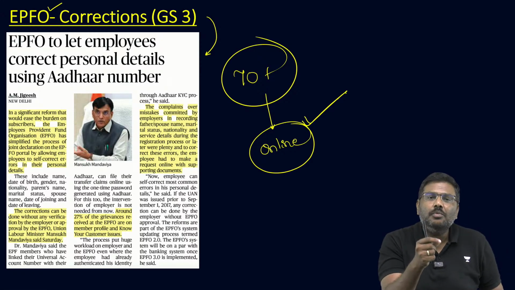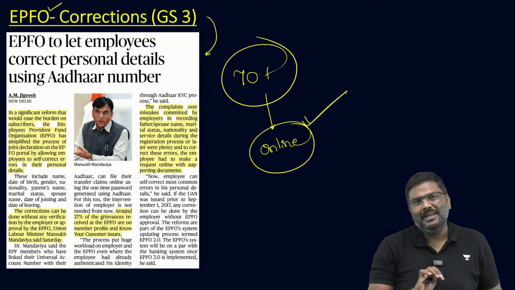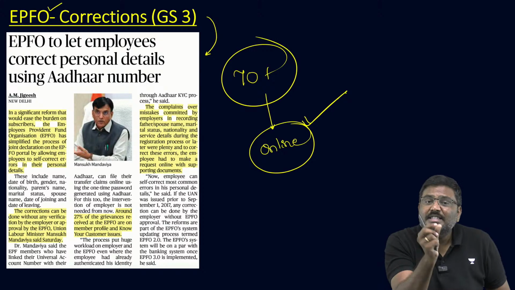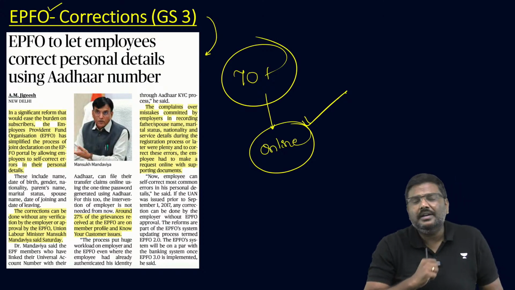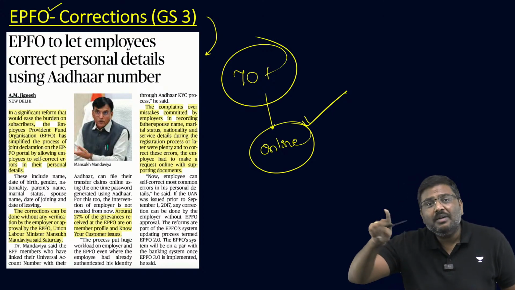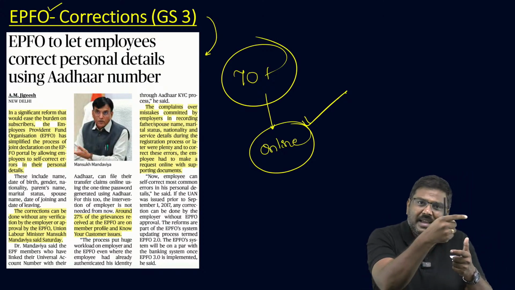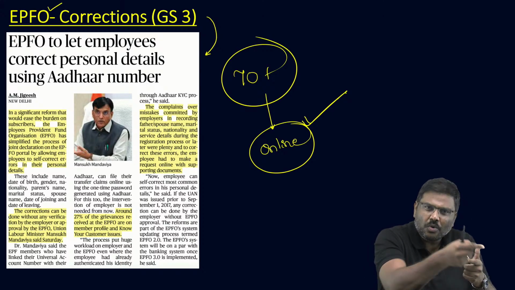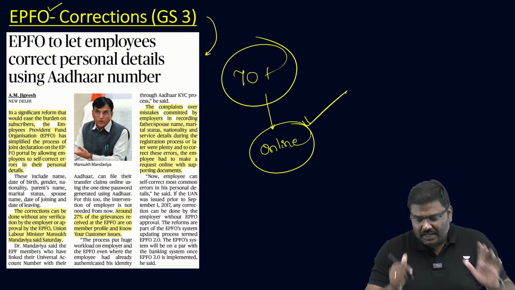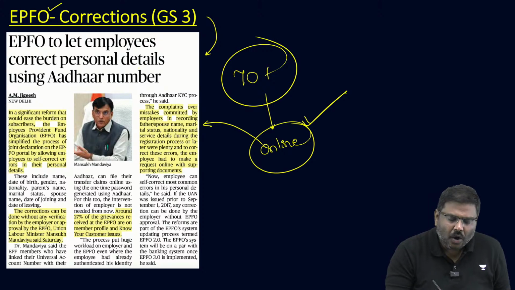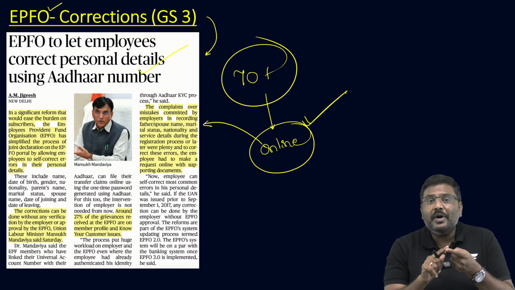For example, I want to change my name, in the sense that there is a spelling mistake and I want to correct it. I want to change my father's name, again a spelling mistake. I want to apply for migration when I move from one company to another. All of this can be done very easily online now. That is point number one.